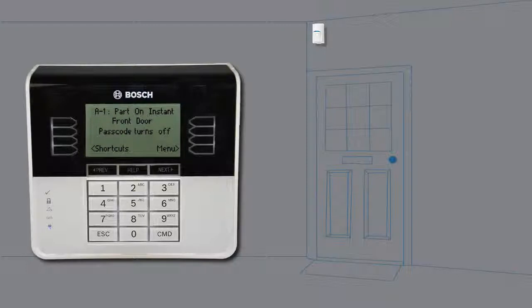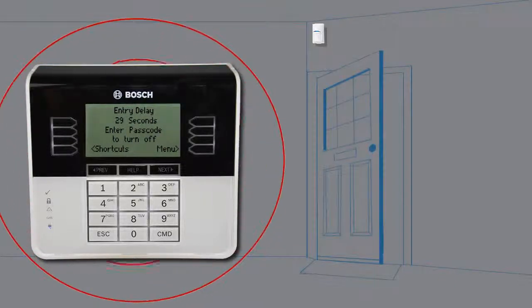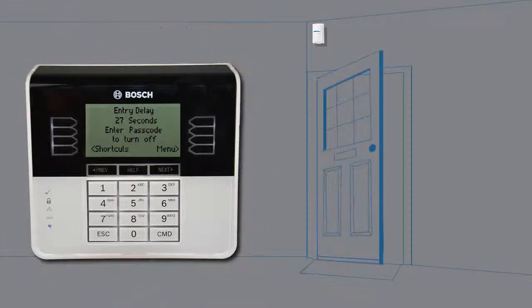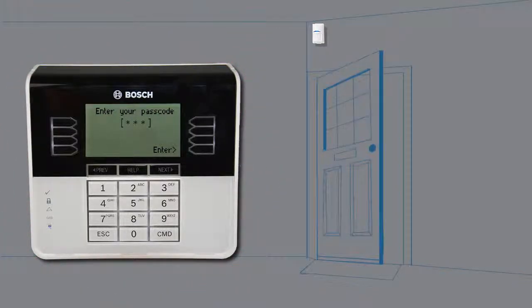You can turn areas off simply by entering your passcode or by using the off menu. Opening the door starts entry delay time and the keypad emits a pulsing beep. Enter your passcode before the entry delay time expires. If you fail to disarm before the entry delay time expires, an alarm occurs. If this happens, silence the alarm by entering your personal passcode and pressing enter. Call your security company to notify them that you do not have an emergency situation.